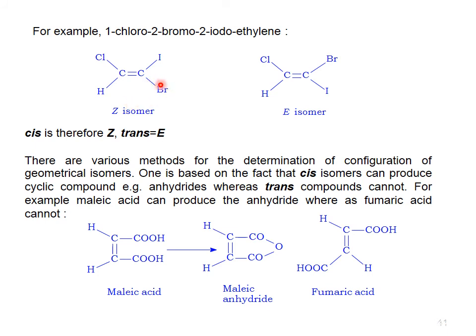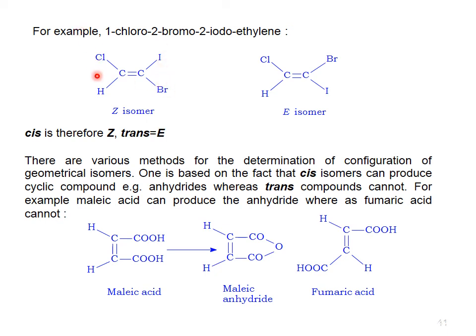Iodine will get 1, this is 1, this is 1, and the 1s are on the same side, while here this is 1, this is 2, and these are on different sides. Cis is there for Z and trans is there for E. There are various methods for the determination of configuration of geometrical isomers.